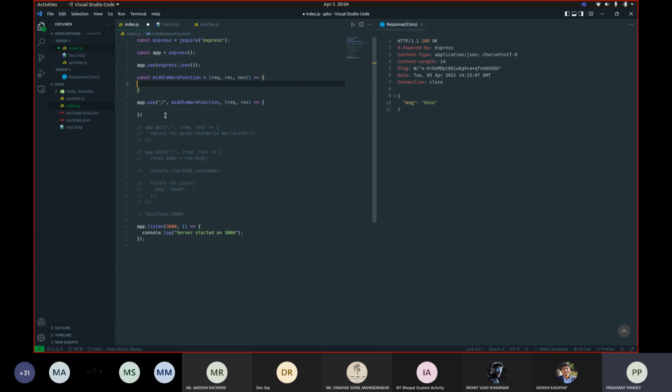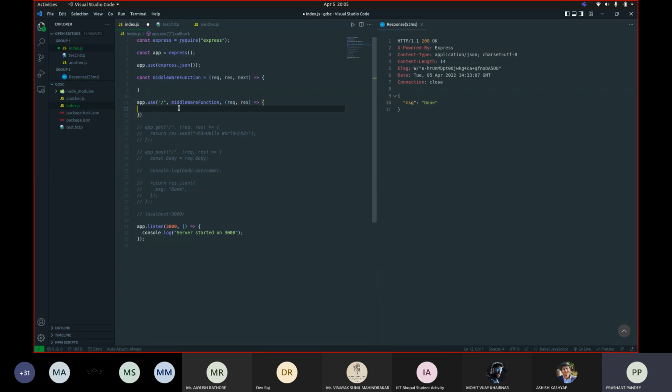So what I've done here is replace this app.get and app.post with app.use. What app.use does is accept every type of request. It won't be accepting just get or post requests. If a subdomain is mentioned here, it will accept every type of request that comes to this URL. So it will accept get, post, delete, put, anything, every type of request.